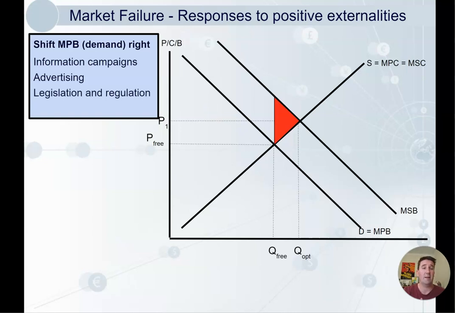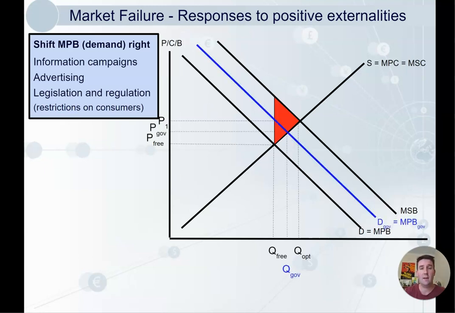And legislation and regulation. So think about, for example, the laws that make you stay in school until you're 17, right? That increases the amount of education in society. And that increases the demand for education. So it looks like that. So we get this increase in demand, and now where consumption actually takes place is where a new MPB curve intersects with MPC. So that happens at QGov. So therefore, that reduces the amount of welfare loss. So we only get that smaller triangle now.